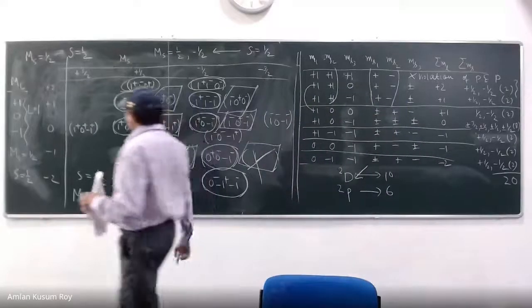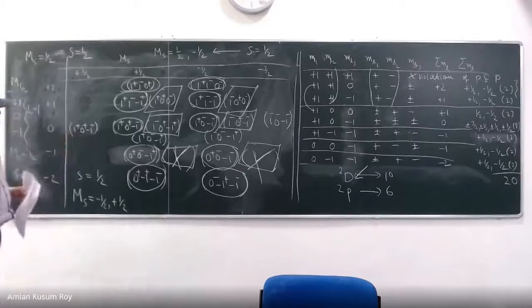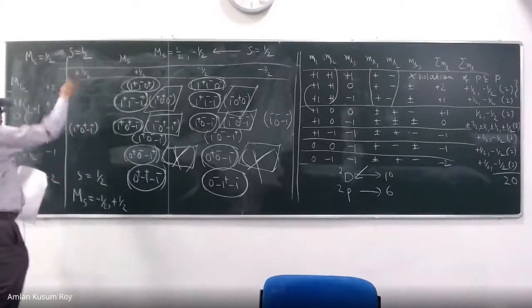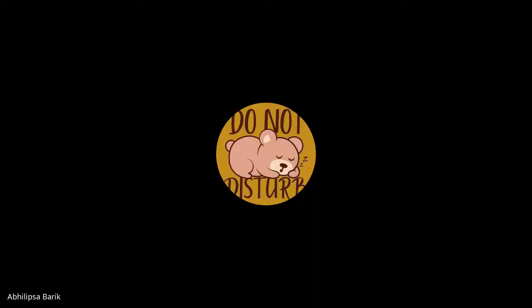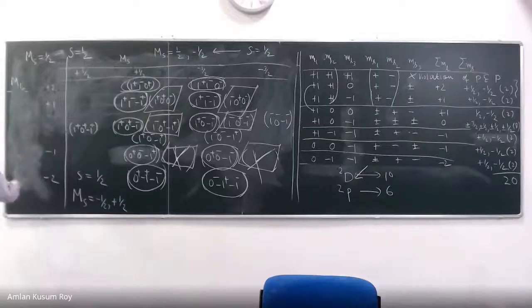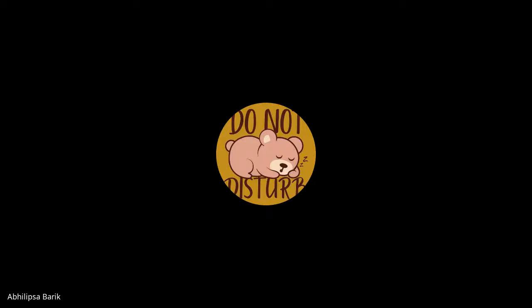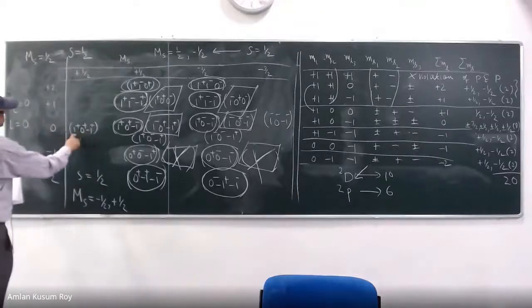What else remains? I can look for here. What is going to happen? You tell me. Just work it out. What is my L? 0. Sorry, not L, ML. ML is equal to 0. L is 0. And what is this?